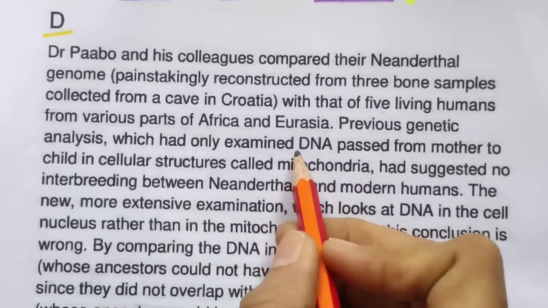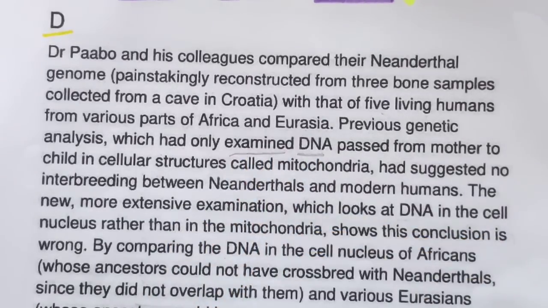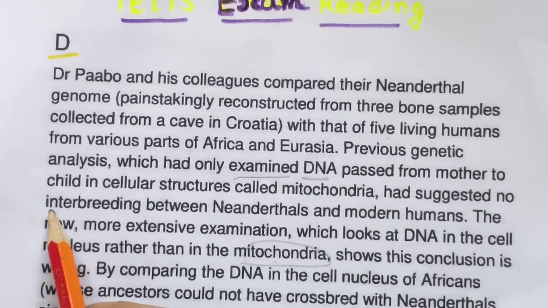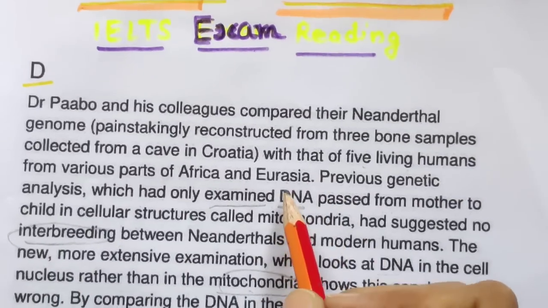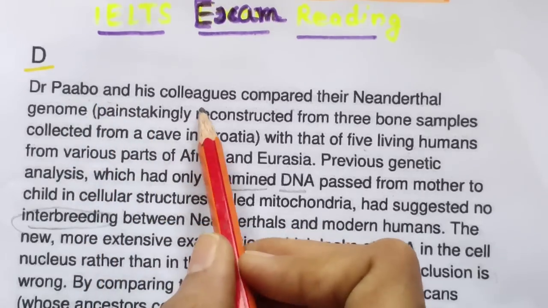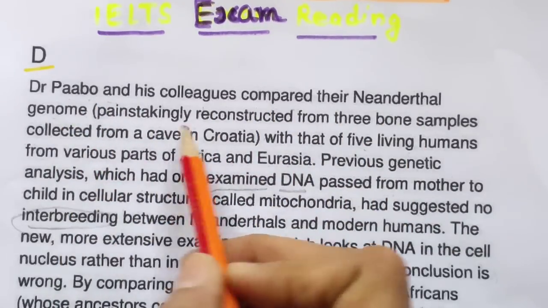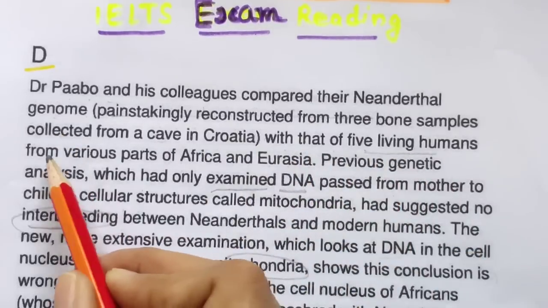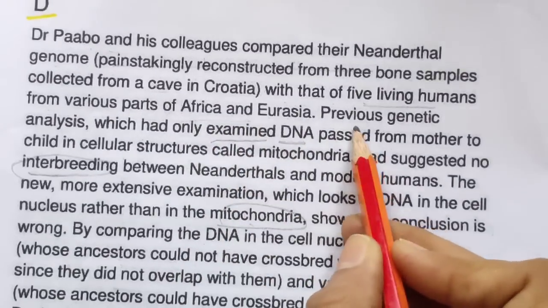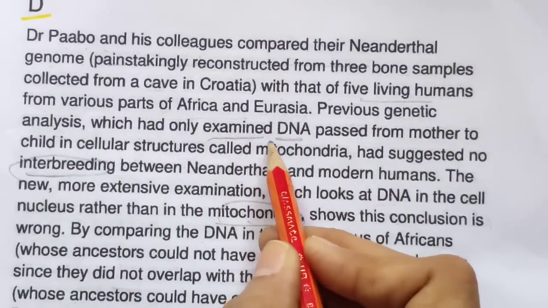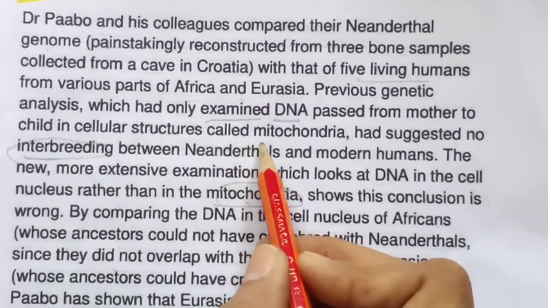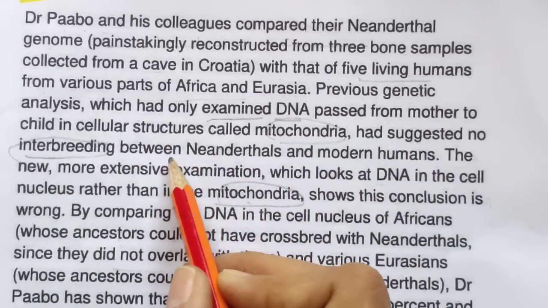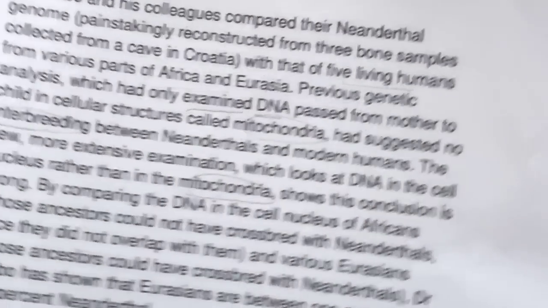Now, next paragraph. DNA word again is here, examined is also there, and I was looking for this word also. So I will just find it. The interbreeding word is also there. See this. So let's read it thoroughly. Dr. Paabo and his colleagues compared the Neanderthal genome, reconstructed from three bone samples, with that of five living humans from various parts of Africa and Eurasia. Previous genetic analysis, which had only examined DNA passed from mother to child, this name we were looking for, had suggested no interbreeding between Neanderthals and modern humans.